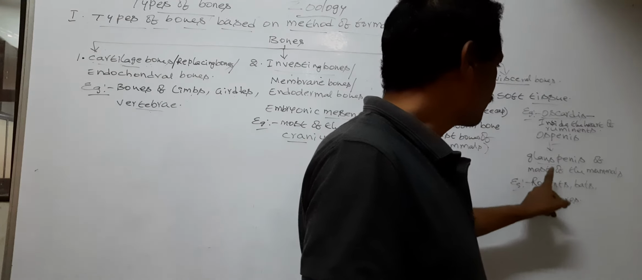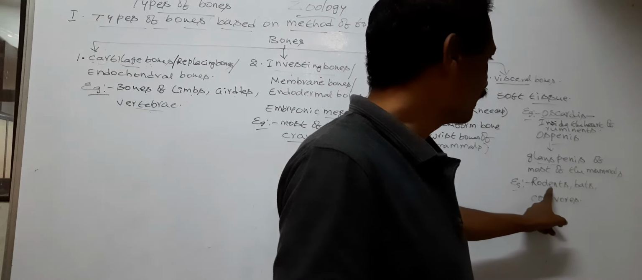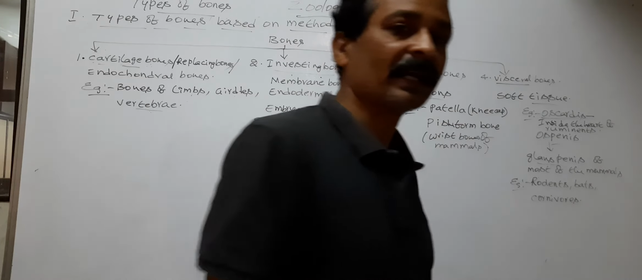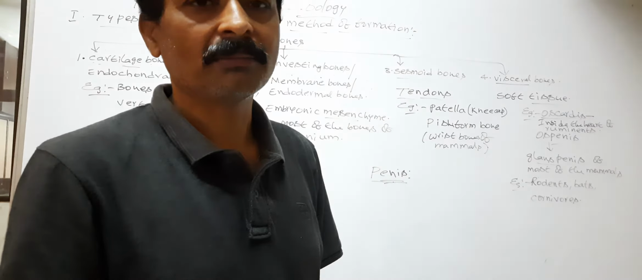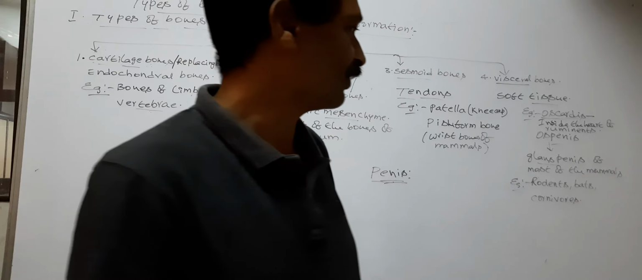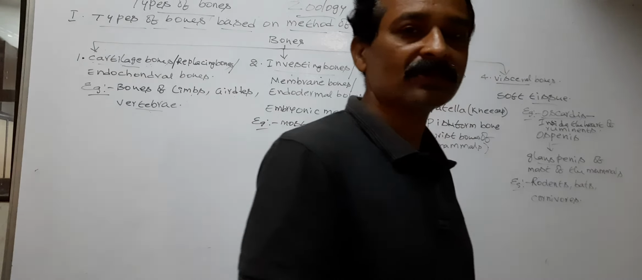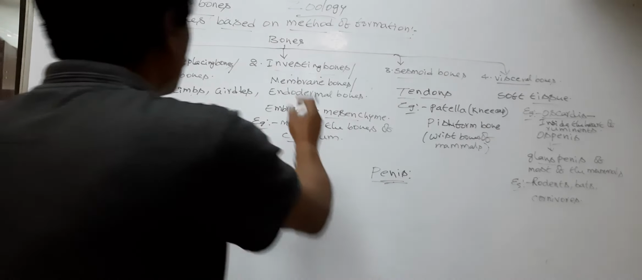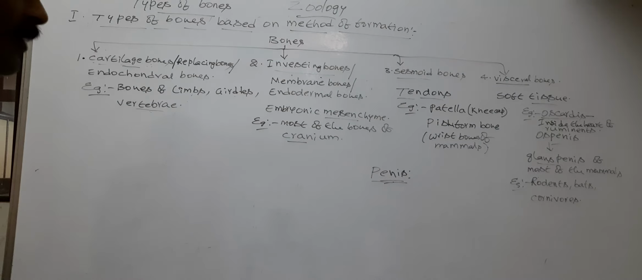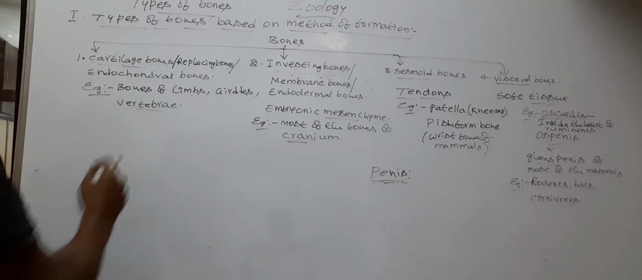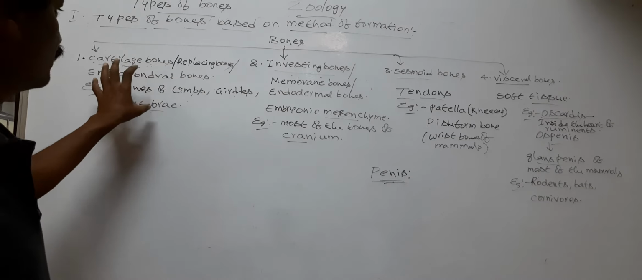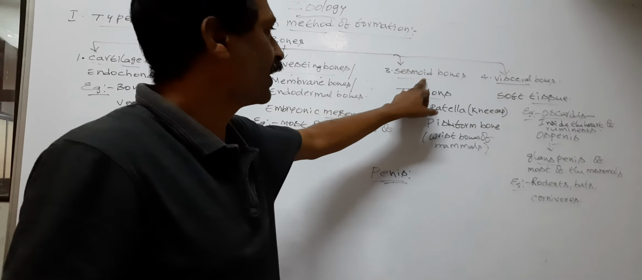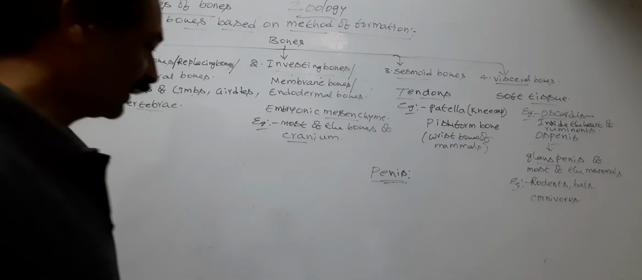The os penis is present in most mammals, for example rodents, bats, and carnivores. Carnivores means the mammals which take animal meat as food. So these are the four types of bones. Types of bones based on method of formation divide into four types: cartilage bones, investing bones, sesamoid bones, and visceral bones.